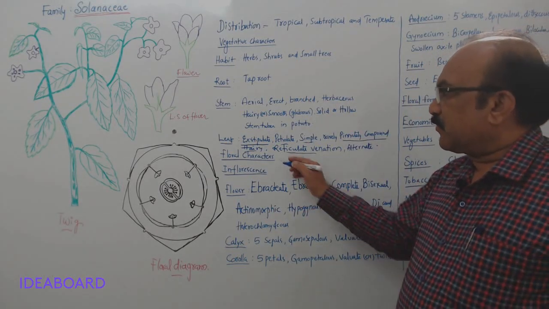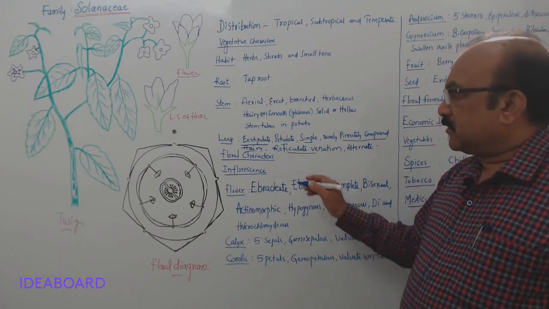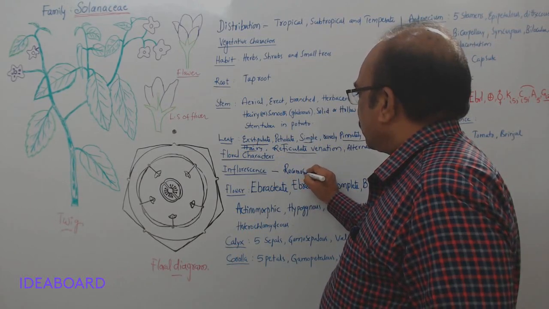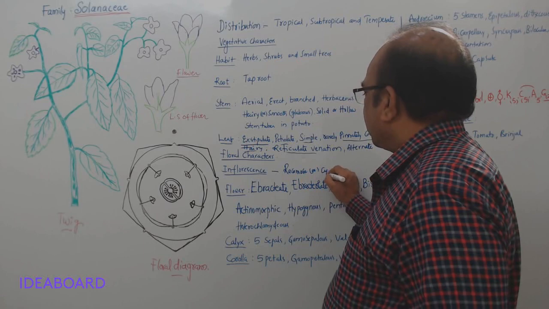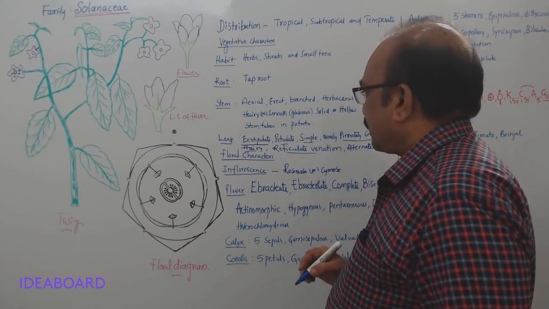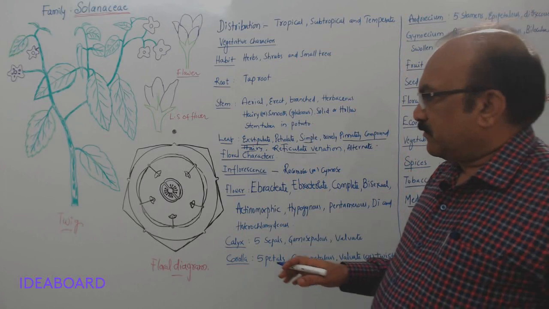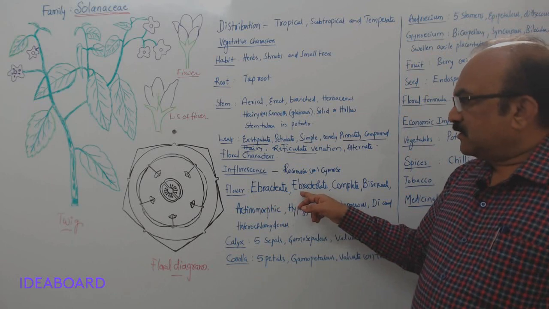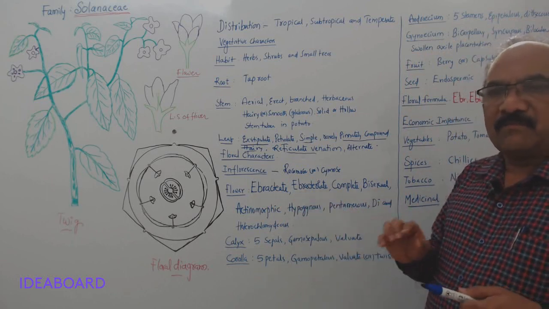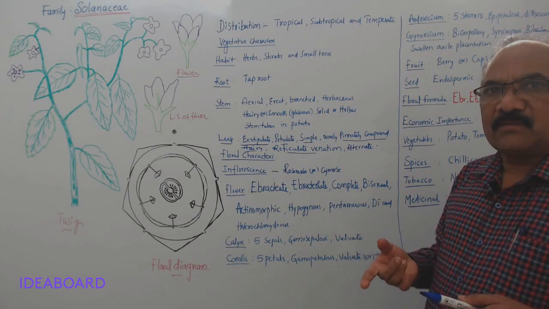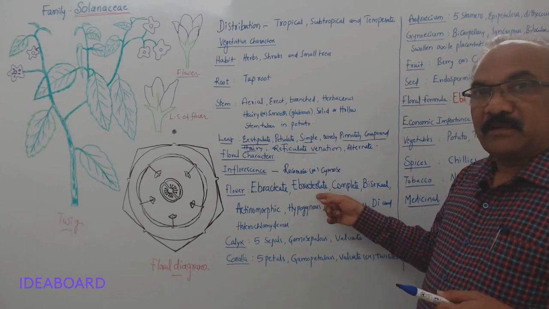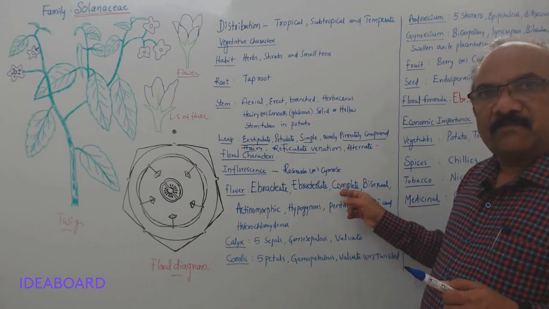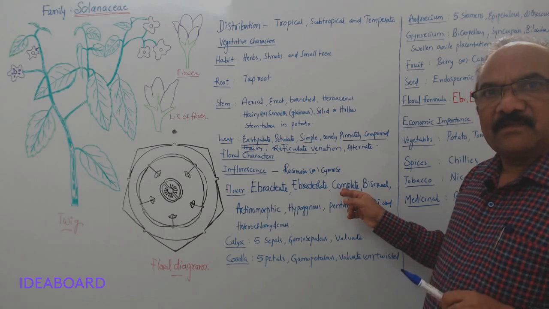Now let us come to the floral characters. The inflorescence is racemose or cymose. And the flowers do not have any bract, so the flower is described as ebracteate. And though they have pedicels, on the pedicel you won't find any leaf-like appendages called bracteoles, so they are ebracteolate. Generally the flowers will have all four whorls: calyx, corolla, androecium, gynoecium.